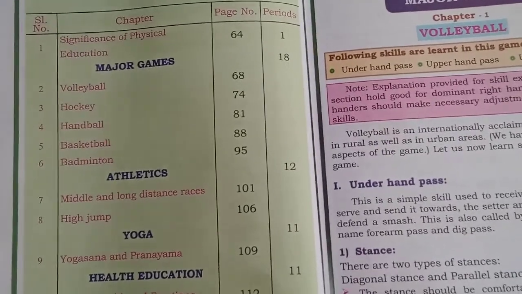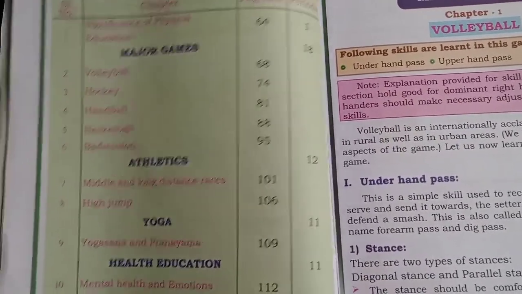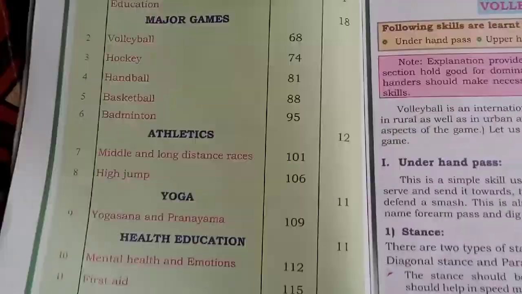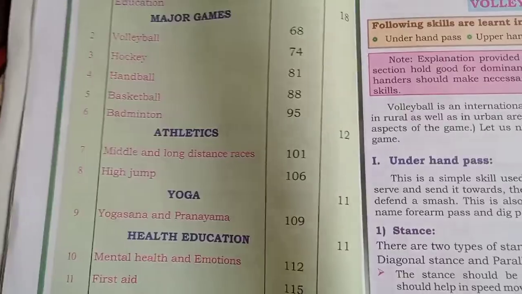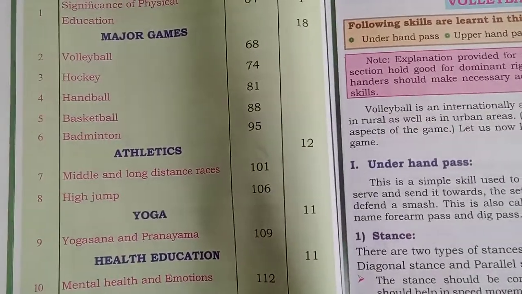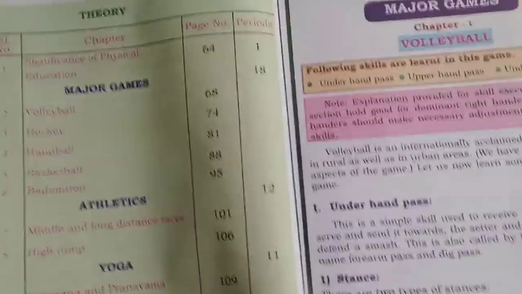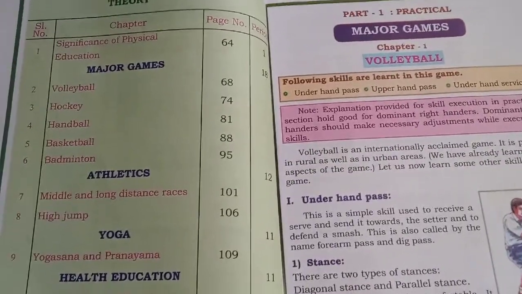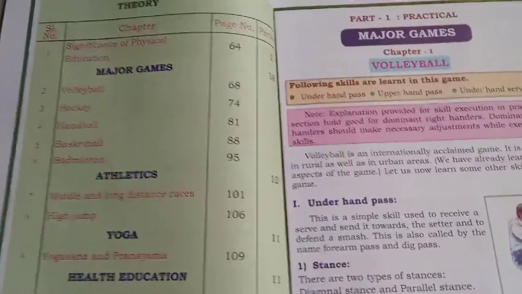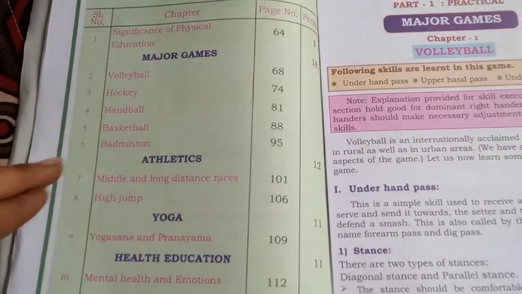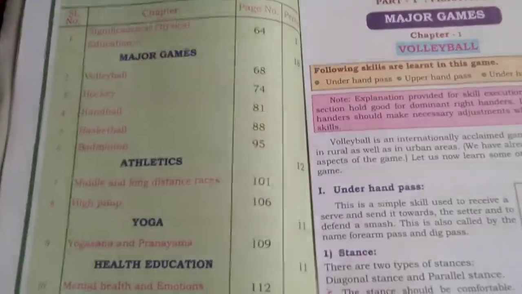Okay, so in that, each one lesson is there. What you are going to deal with in the practical, that related to what you know, that you want to write in a classwork, and also based on that you are going to face the test paper. In the theory part you have a total of 12 lessons. We are going to divide half of that, half for the first term and half for the remaining second term.